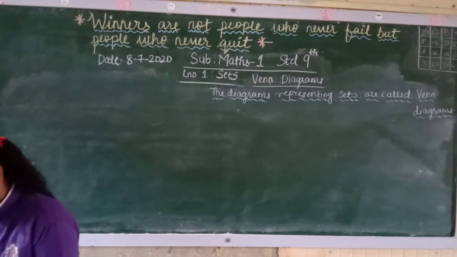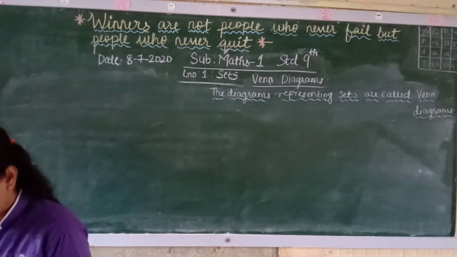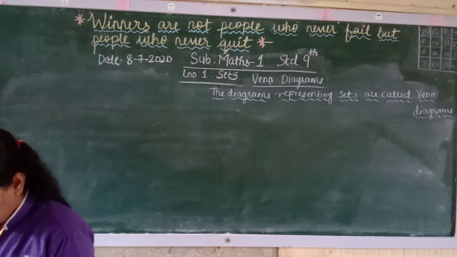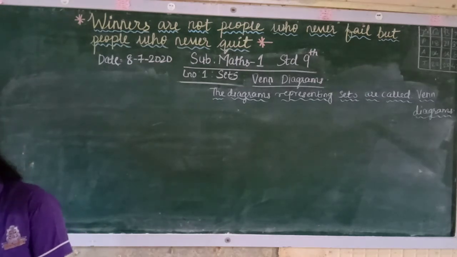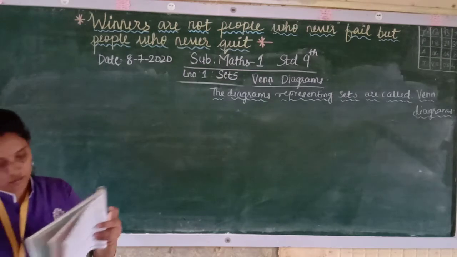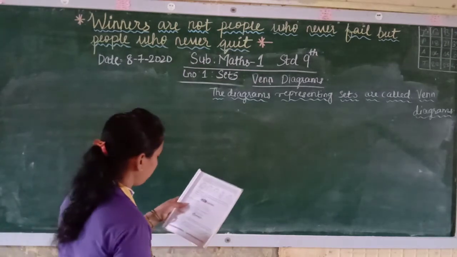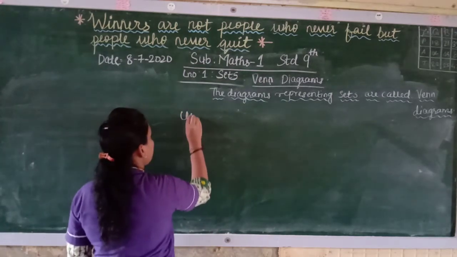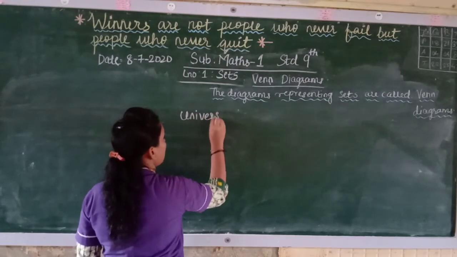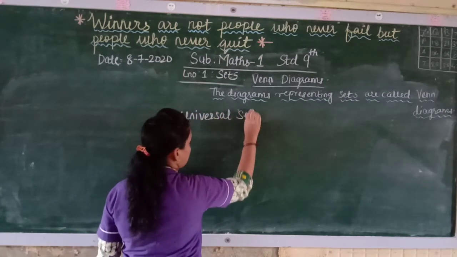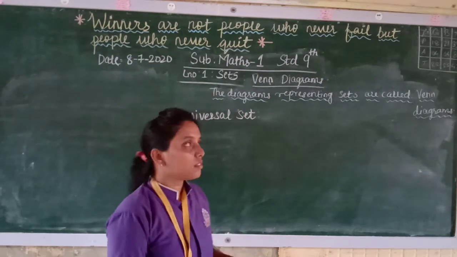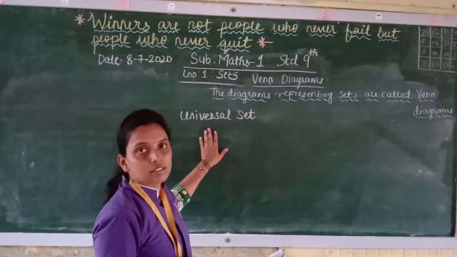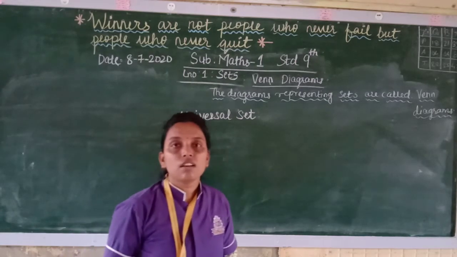Now we'll see complements. Now see, there is something known as universal set. Now universal set means what? All the sets that are accommodated in this, it is known as universal set.